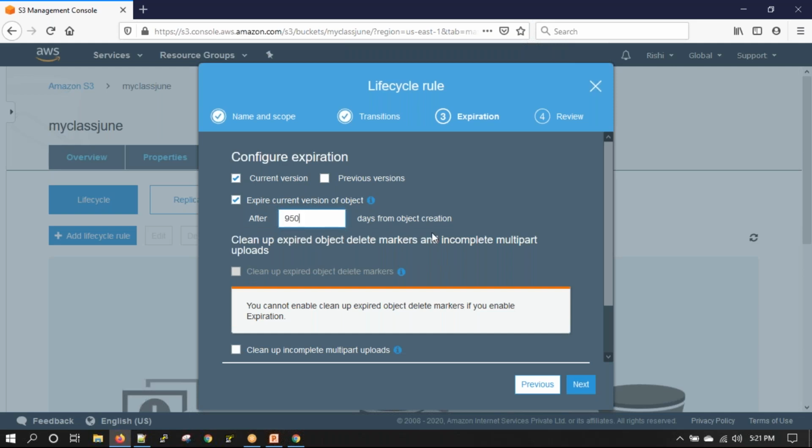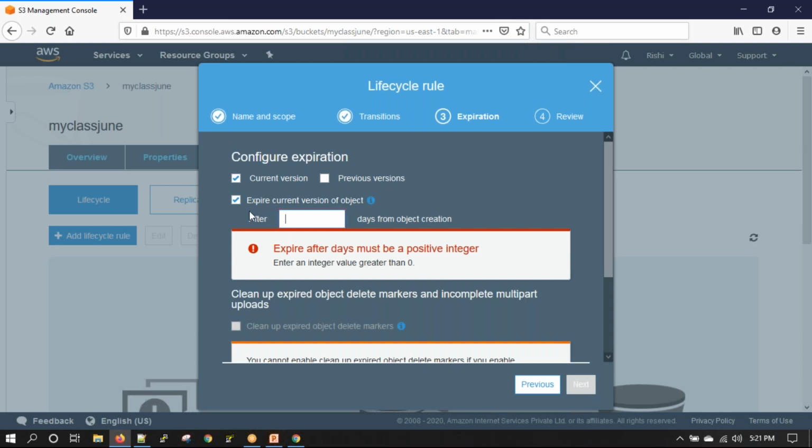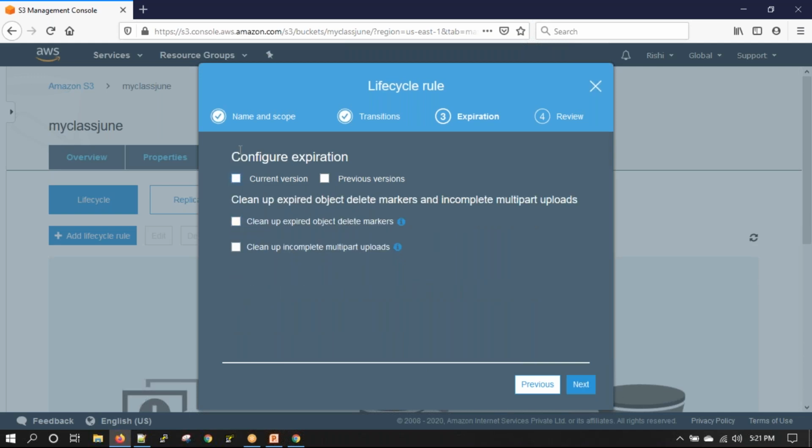As an end user, we know how many days we want to store the objects and after how many days they are useless for us. So we know all those details, and that is why we can provide the number of days. This is setting up expiration; it is not mandatory. If required, you can set it up.